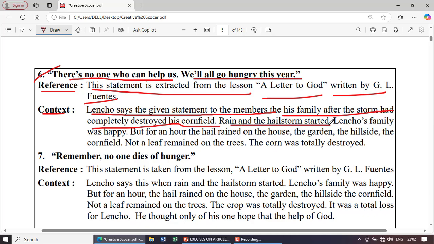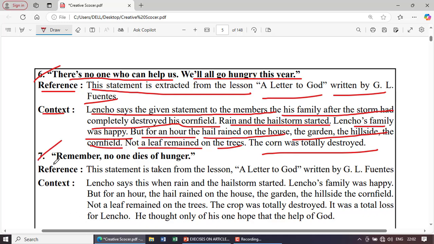Rain and hailstorm started. Lencho's family was happy, but for an hour the hail rained on the house, the garden, the hill, the cornfield. Not a leaf remained on the tree. The crop was totally destroyed.